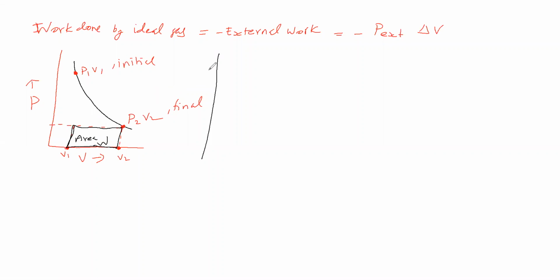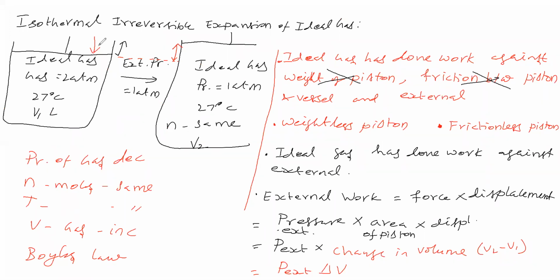Next, we will do the same process in two steps. We have seen the isothermal irreversible expansion of an ideal gas in a single step.